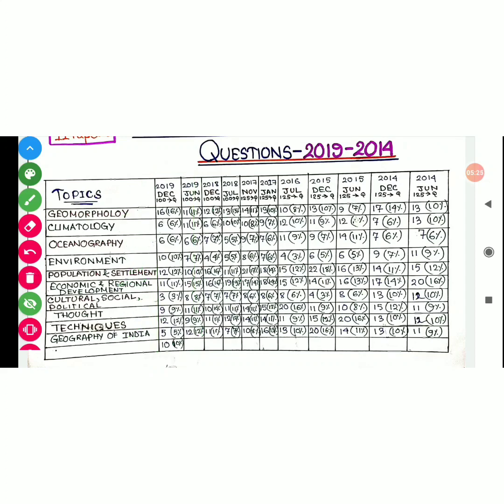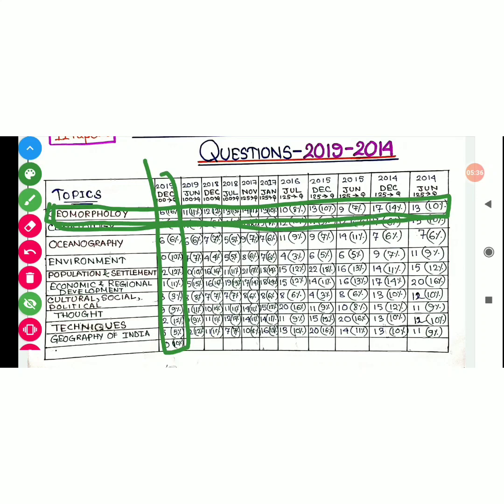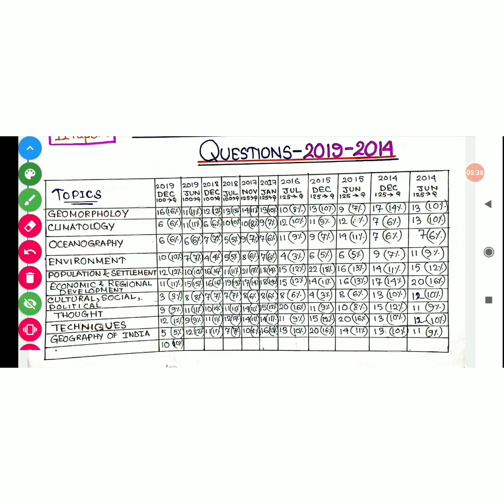And if I talk about geomorphology only, I can say it is topic wise distribution. That was year wise and this is topic wise. It is very difficult to analyze this entire chart. At a glance you cannot understand how many questions came from a single year or from a single topic. It is difficult, I know that.